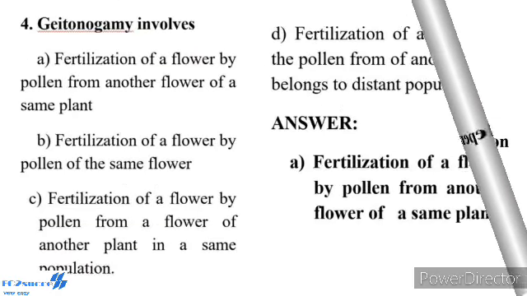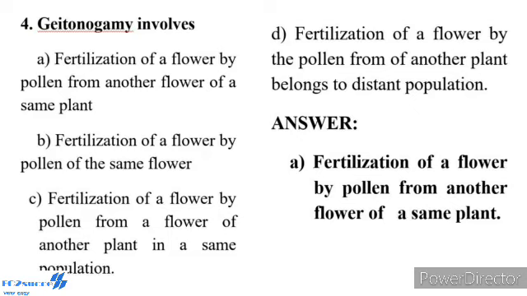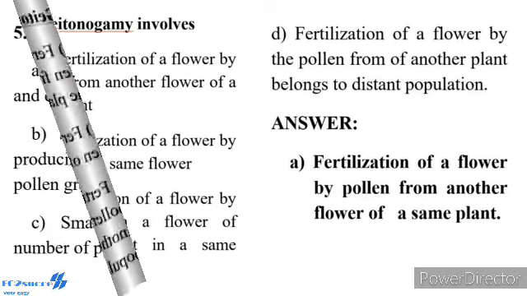Fourth one, geitonogamy involves. Option A, fertilization of a flower by pollen from another flower of the same plant. Option B, fertilization of a flower by pollen of the same flower. Option C, fertilization of a flower by pollen from a flower of another plant in the same population. Option D, fertilization of a flower by pollen from another plant belonging to a distant population. So the answer is A, fertilization of a flower by pollen from another flower of the same plant.